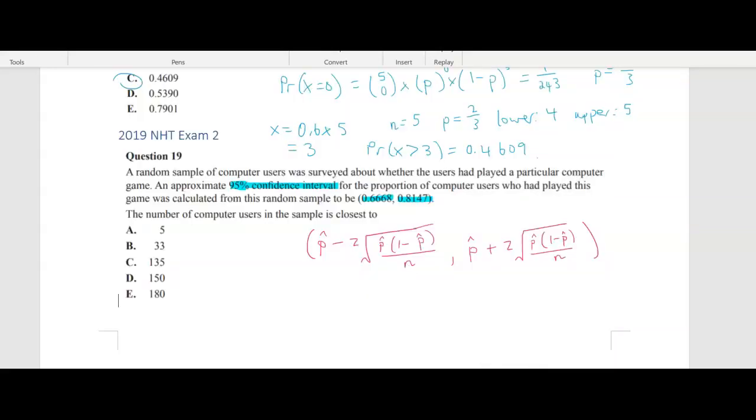All right, and then basically we've got the standard deviation here. So we can set up two equations.